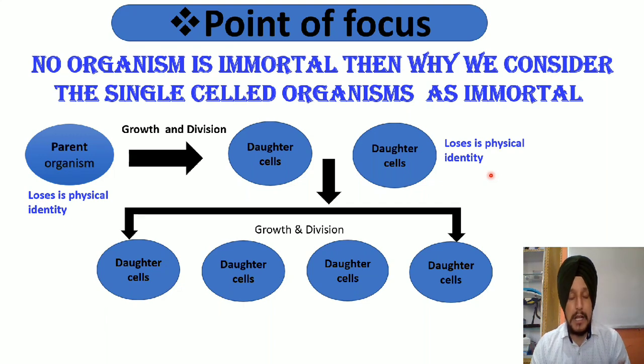So if a particular organism does not have its own identity, then how can we consider the death of that organism? A thing that has no physical identity cannot die. So the only answer to this question is that the parent transfers its genetic material equally among the daughter cells and ultimately loses its identity, and this is the answer for today's critical point. So I think this aspect is clear to you.